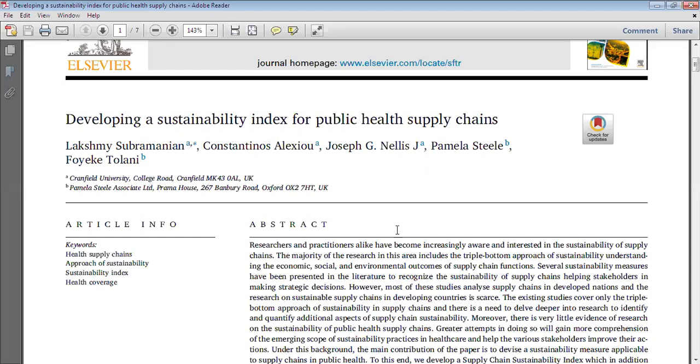Many of you think that we need to provide the affiliation. Affiliation means your university name or your academic institution's name. But even if you do not work in some university or academic institution, if you are attached with some industry, then you can give your industry's name as the affiliation. You can see here that Pamela Steel Associated Limited has been provided as the affiliation of Pamela Steel and Foik Tolani.